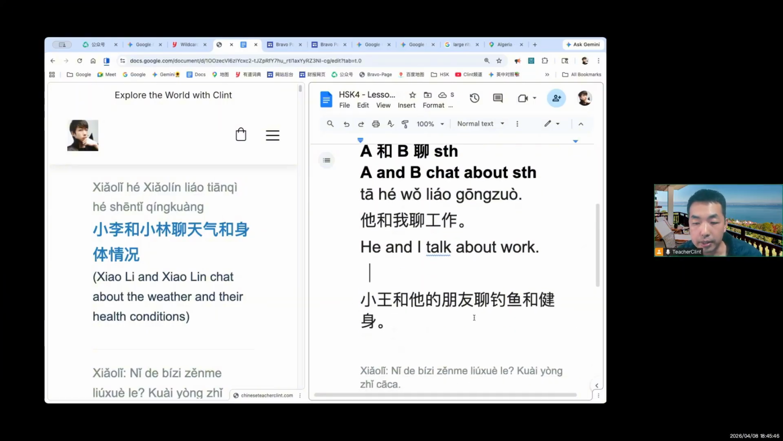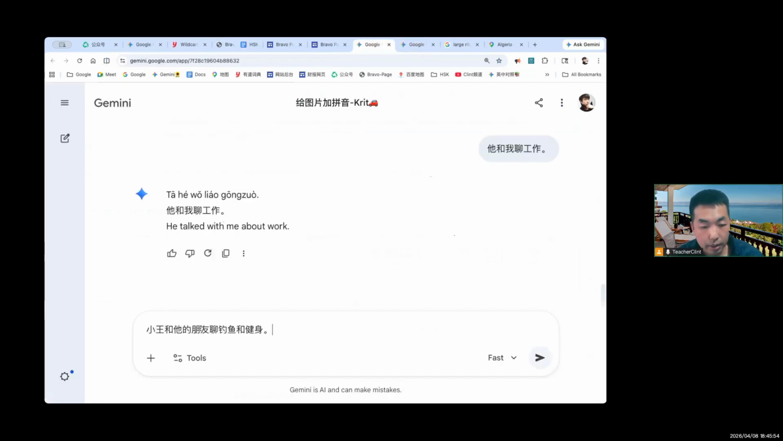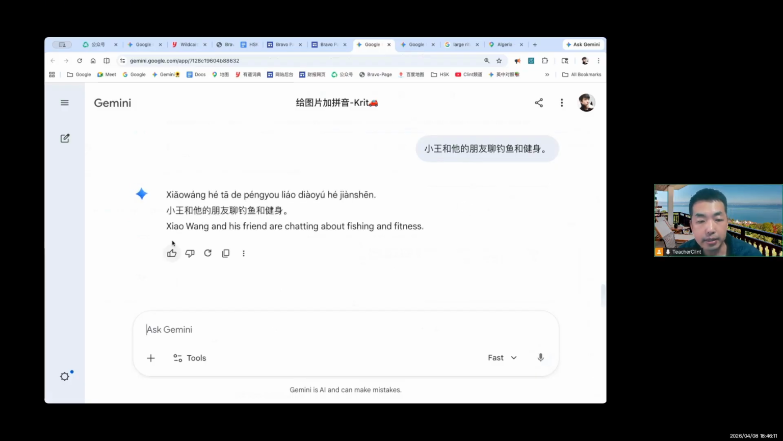So guys, now this is a complete sentence, right? And let me add the pinyin. So 小王 and his friend chat about fishing and fitness. That's the sentence we made by ourselves after learning this sentence pattern.